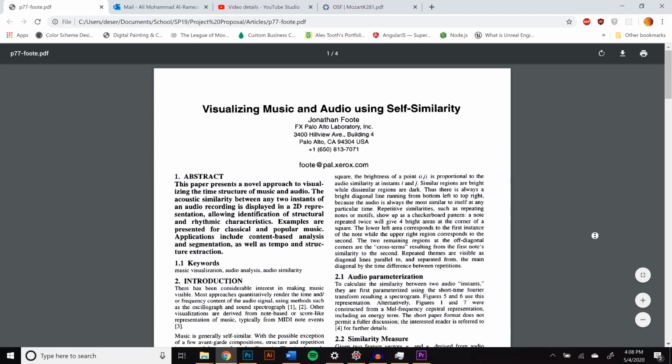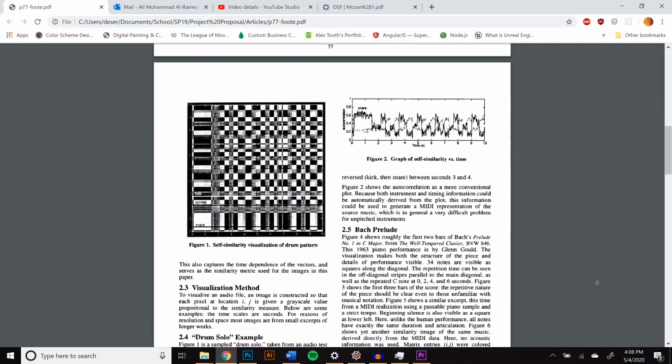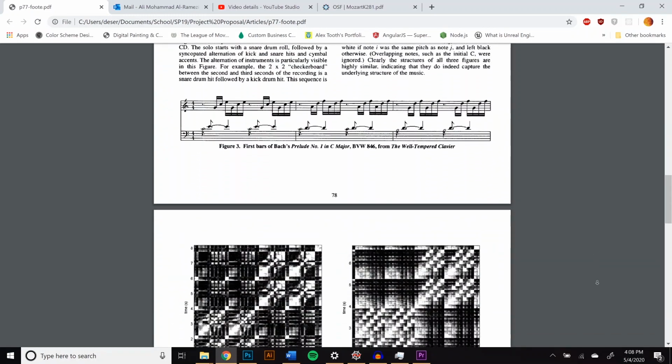Well, to do that, I went ahead and turned to a 1999 classic called Visualizing Music and Audio Using Self-Similarity by Jonathan Foote. Foote's research basically looks into the use of self-similarity and short-time Fourier transforms to determine how similar two pieces of music are. Basically, Fourier transforms are a way to unwrap individual frequencies, and self-similarity lets you see how similar two pieces of audio's frequency are to each other by measuring something called their cosine distance.